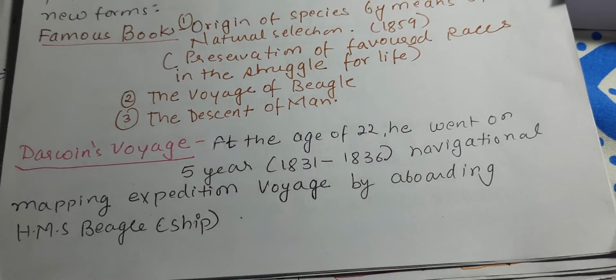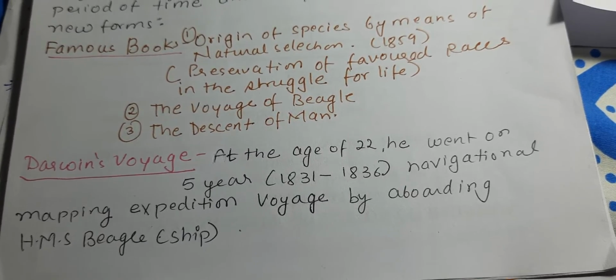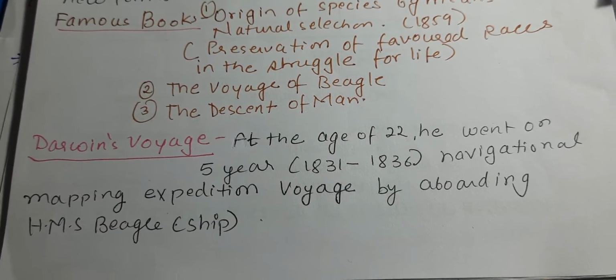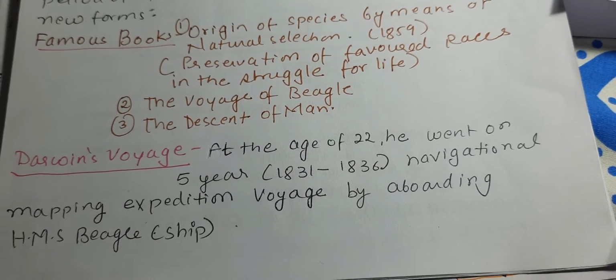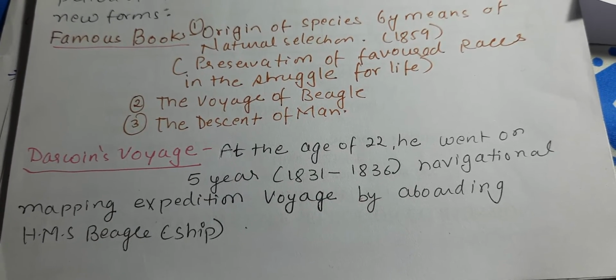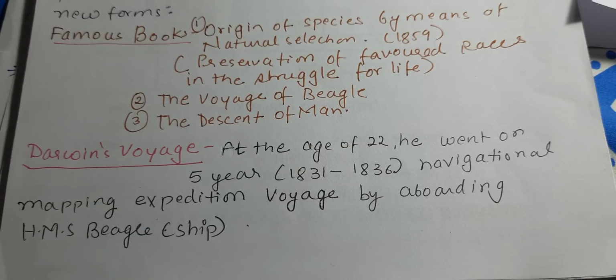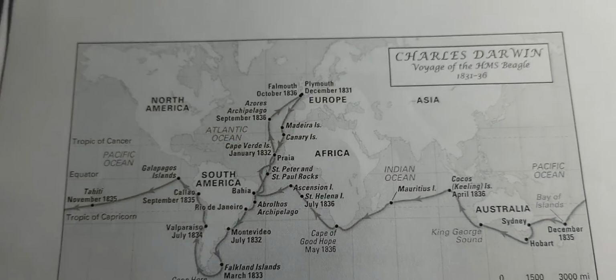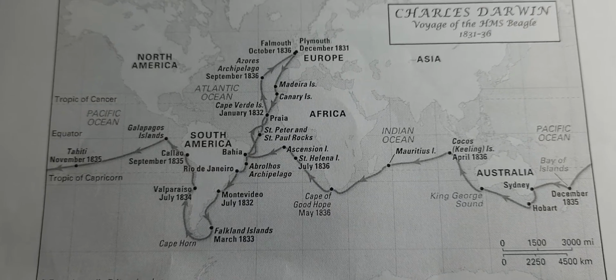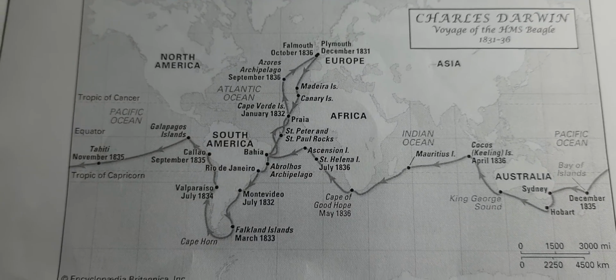Darwin's voyage, let's talk about this because this is one of the important parts in the life history of Darwin. At the age of 22, he went on a 5 year navigation, from 1831 to 1836, a mapping expedition voyage aboard HMS Beagle. So, Beagle was his ship, and he visited the coast of South America, Australia, Southeast Asia, the southern tip of Africa, and a number of islands,